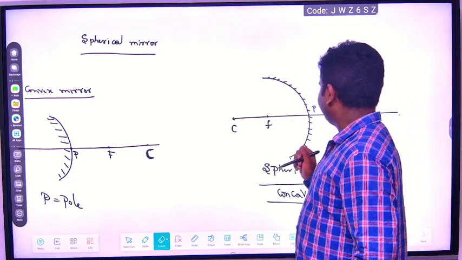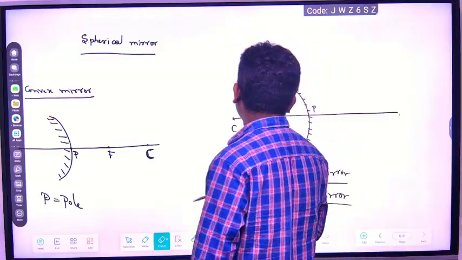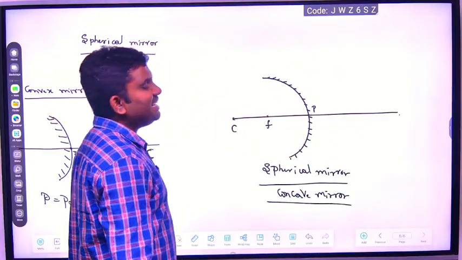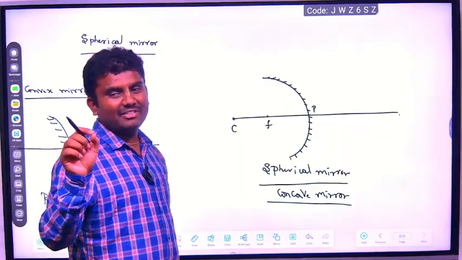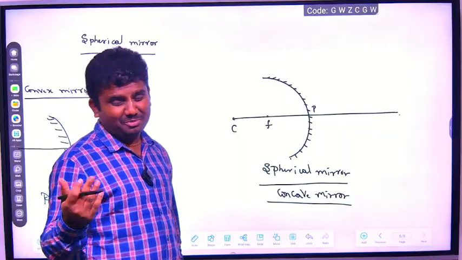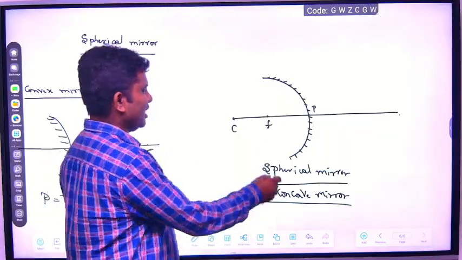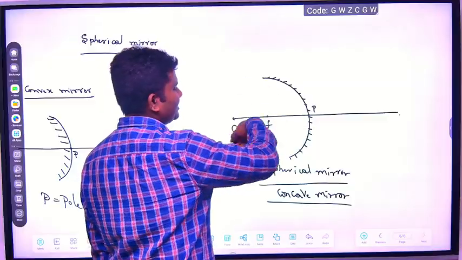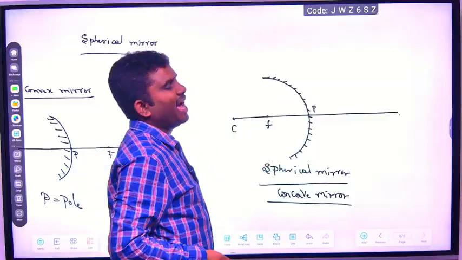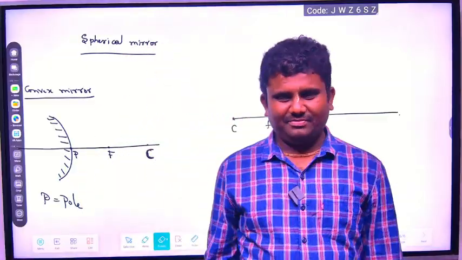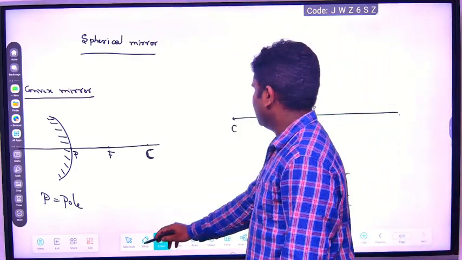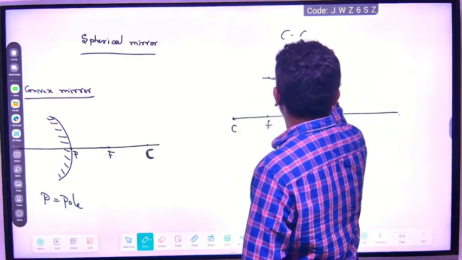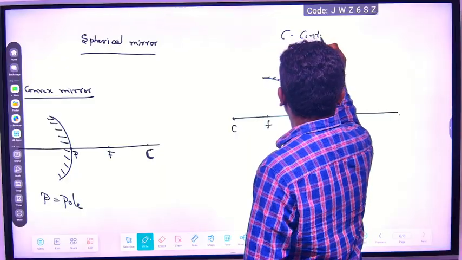Now here, this C is there, no? This is the center of curvature. What does it mean? It is the center of the hollow sphere. If you continue the sphere, it is a hollow sphere, and the center of the hollow sphere is the center of curvature. So right here, C is the center of curvature.